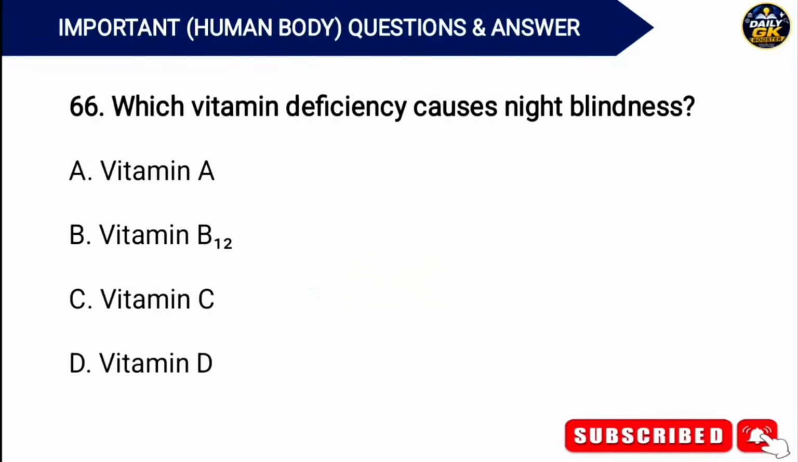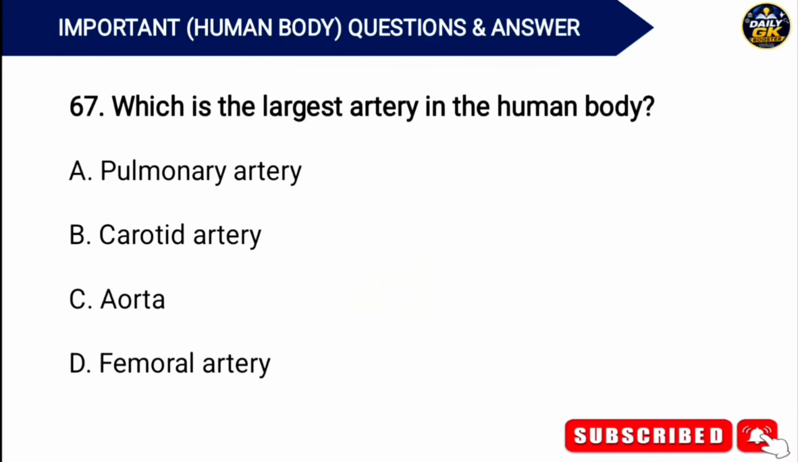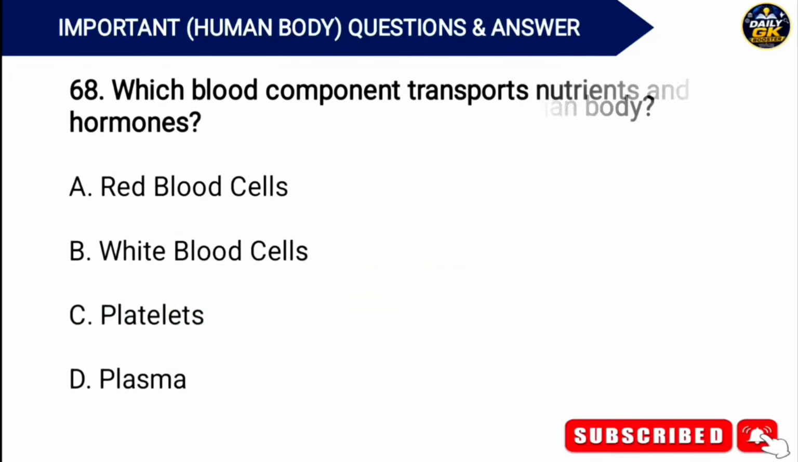Which vitamin deficiency causes night blindness? Answer. Option A. Vitamin A. Which is the largest artery in the human body? Answer. Option C. Aorta. Which blood component transports nutrients and hormones? Answer. Option D. Plasma.